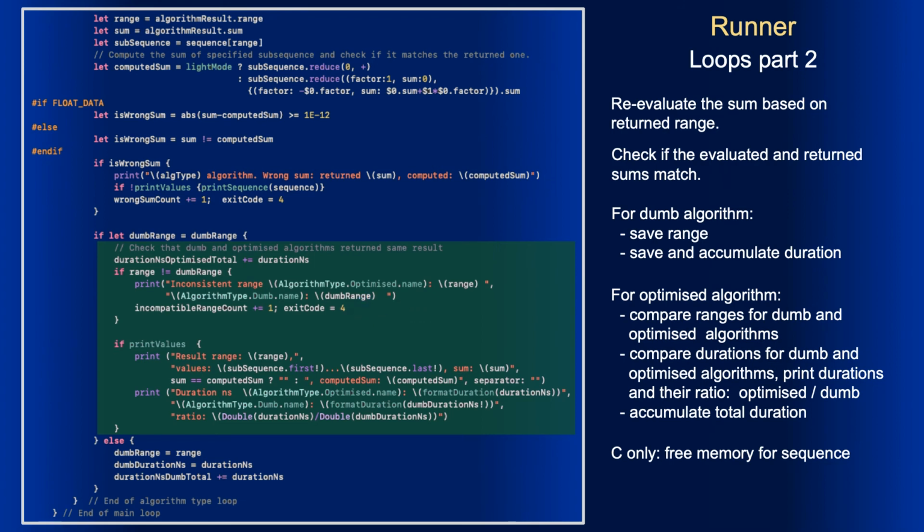In non-quiet mode, we print the results of both algorithms. We also print the durations of both algorithms and the ratio optimized to dump. In case of C code, we need to free memory for the sequence each time before ending the main loop iteration. You don't see that here because Swift does it automatically.